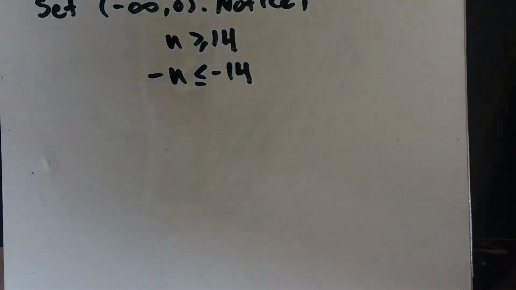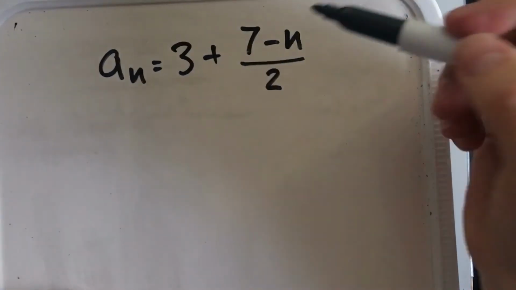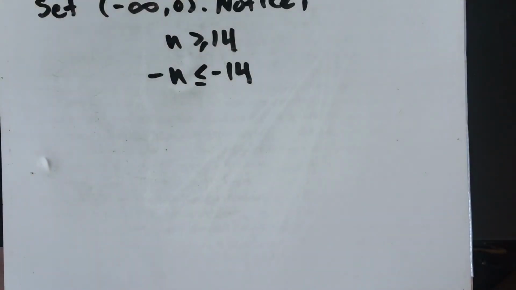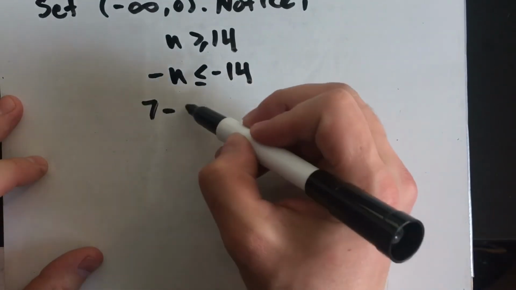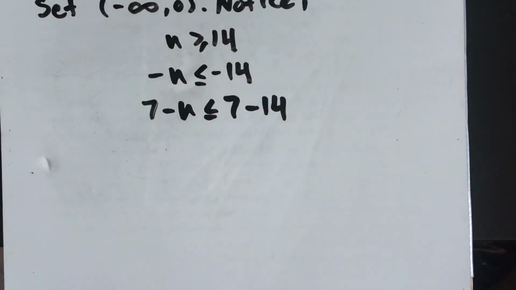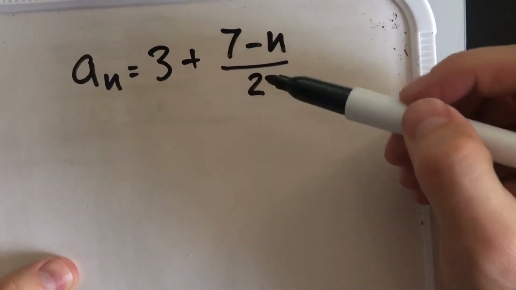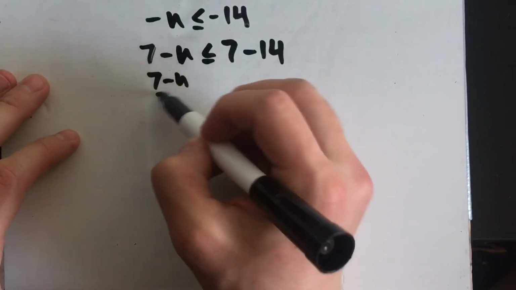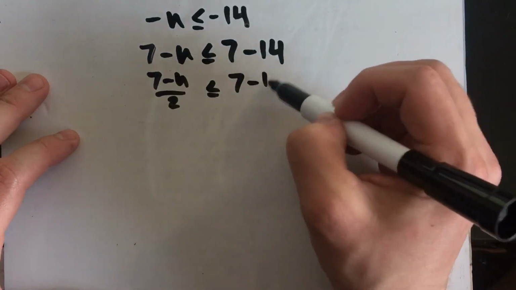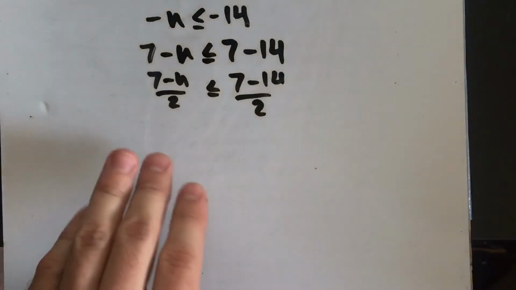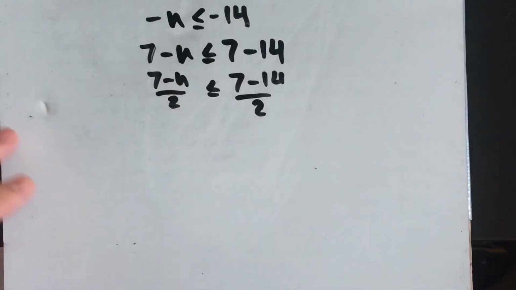now if we look back at our sequence again, we have this 7 in the numerator part of this fraction. So let's carry that over onto our inequality in the proof by adding 7 on both sides. Now we can multiply both sides of the inequality by 1/2 to get and finally we could add this 3. And notice that that's actually starting to look like our sequence.